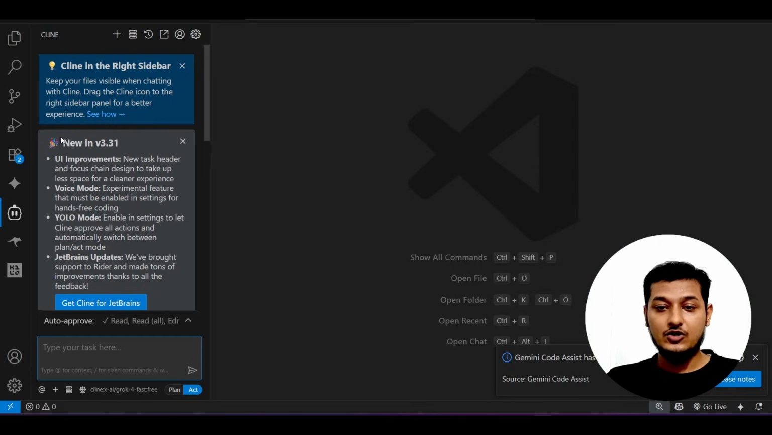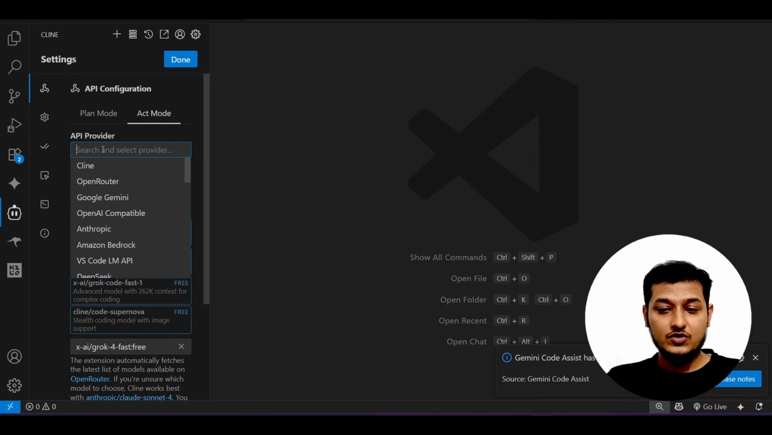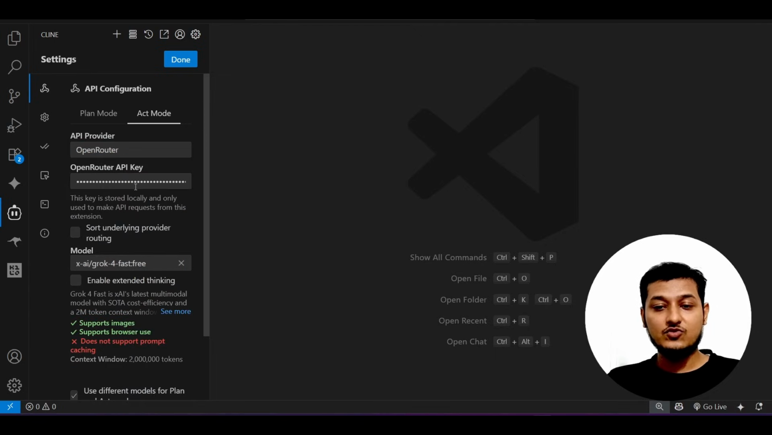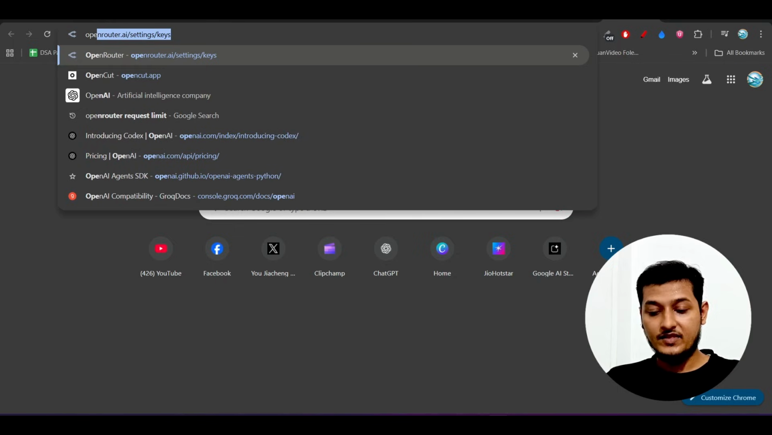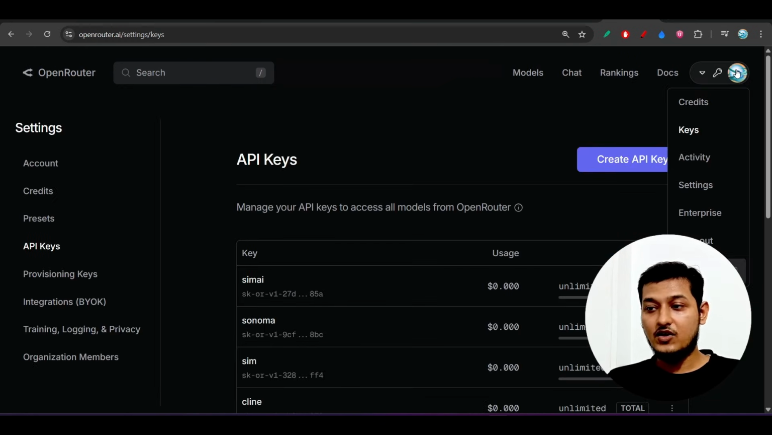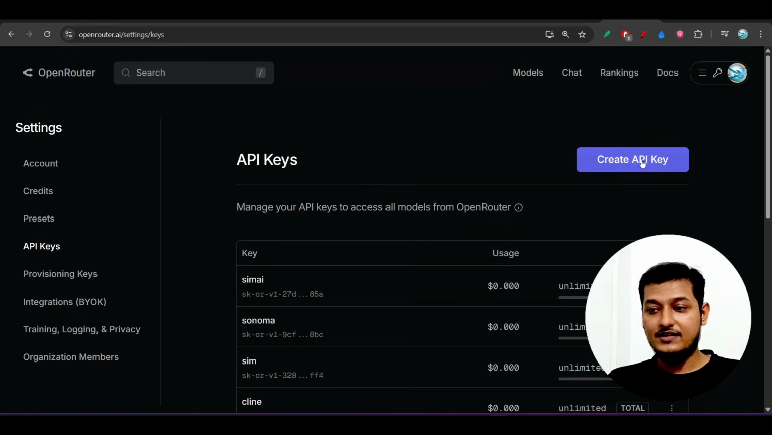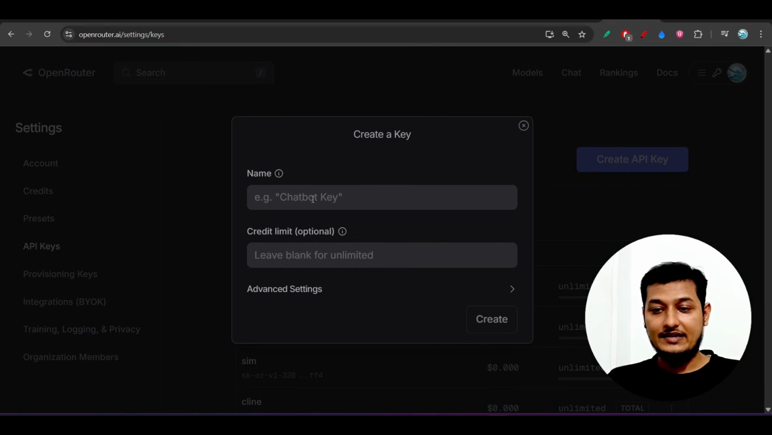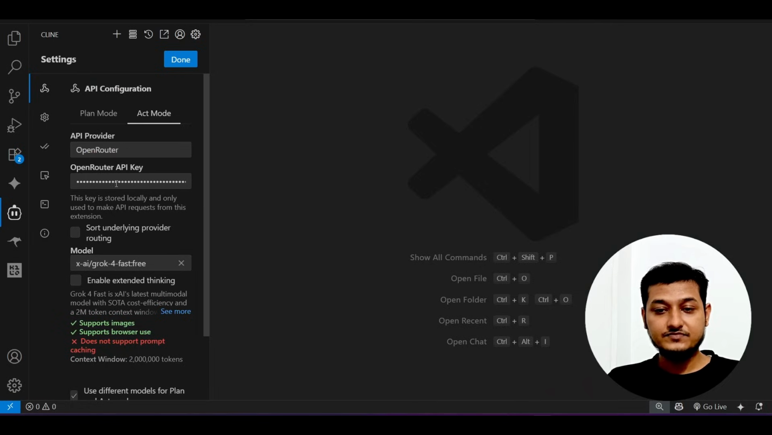Go to your client, Roo Code, or whatever you are using. In this section, select OpenRouter and provide your API key. I think many of you already know how to get the API key, but let me show you again. Go to OpenRouter settings, API keys, or if you click on your profile, here also you will get your API keys. Click on create API key, give any name, click on create, and your API key will be created.